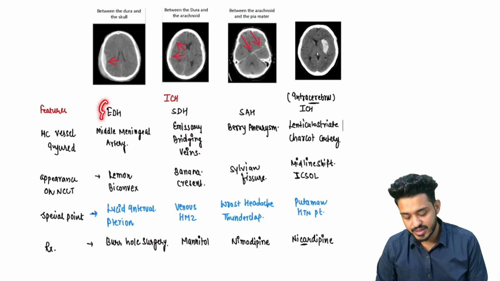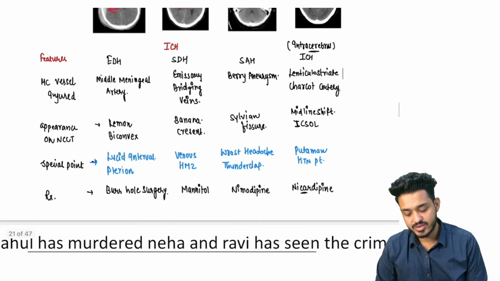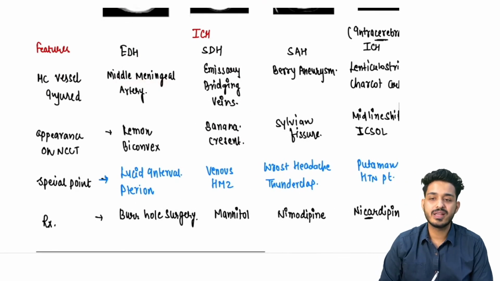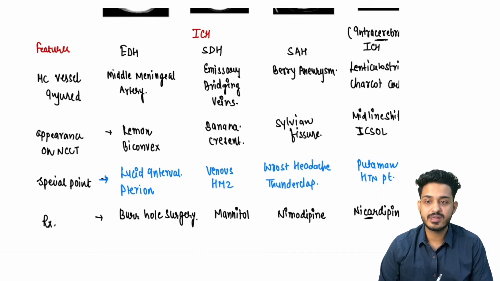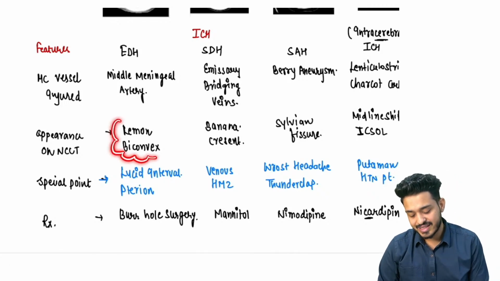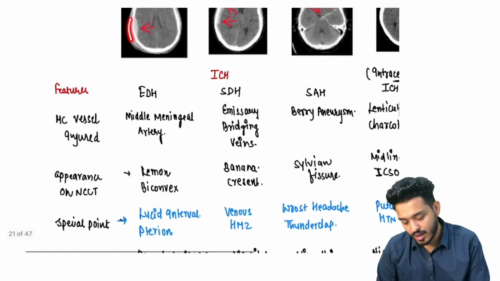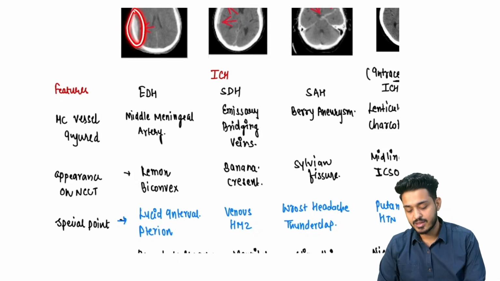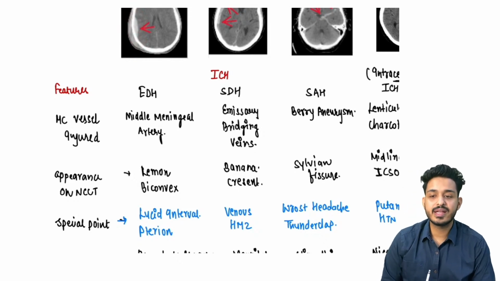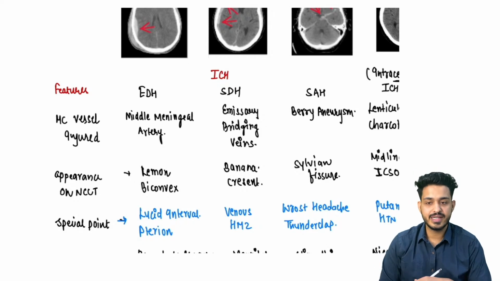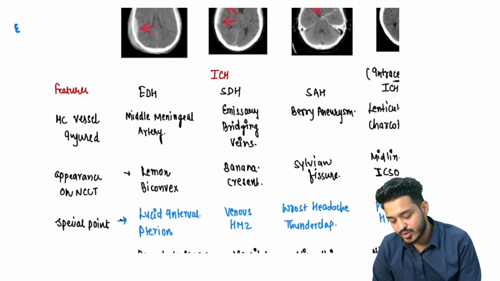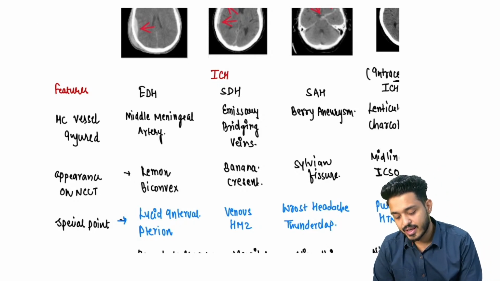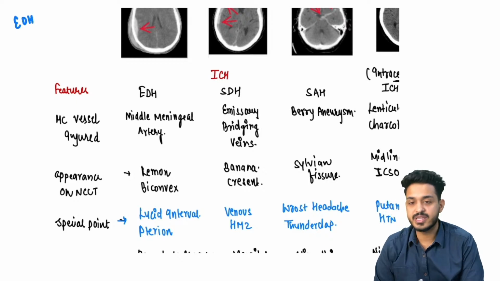In the cases of EDH, the most common artery that is going to get ruptured is your middle meningeal artery. On appearance on NCCT, you will be having lemon or biconvex opacities. This type of opacities you will be finding in the NCCT of EDH. EDH means extradural hemorrhage, right?